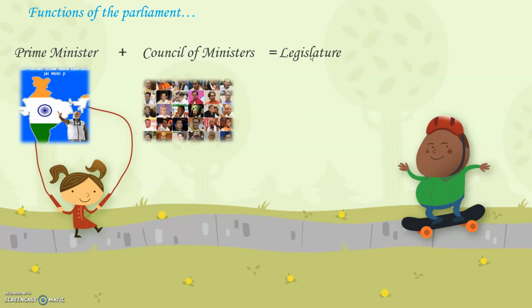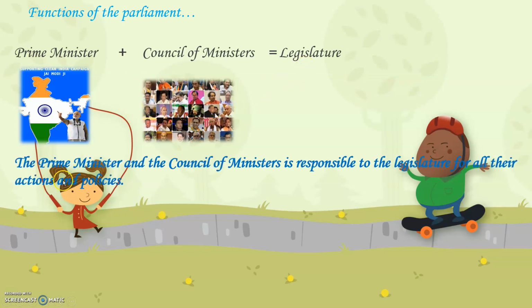That means the people who make rules for us are called the legislature. So, the Prime Minister along with the various ministers together make rules for the country. The Prime Minister and Council of Ministers are responsible to the legislature for all their actions and policies. They have to make rules for the country and therefore they are called the legislature, because legislature are the people who make rules for the country.